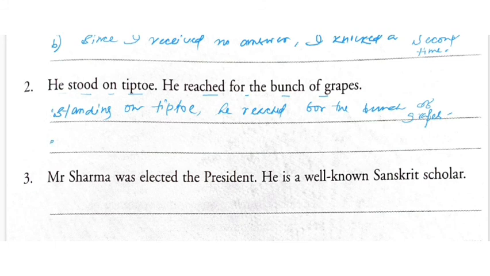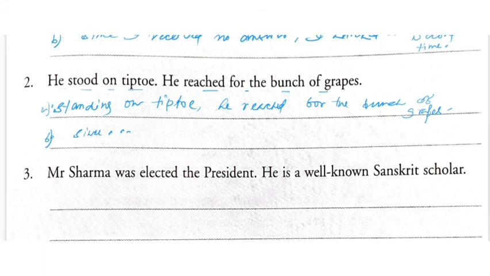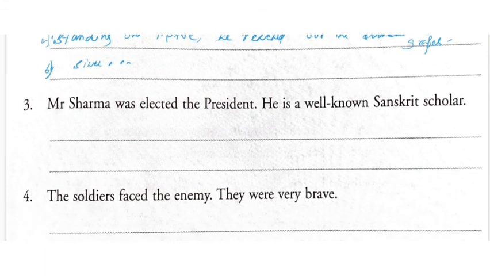Another way also I can write this one. So here also you can use since. So what it should be? I am not writing the full one. You can easily understand what it should be. Listen to my voice clearly. Since he stood on tiptoe, comma, he reached for the bunch of grapes.